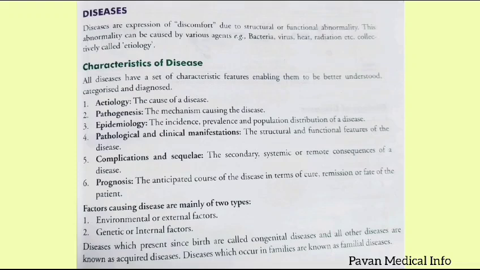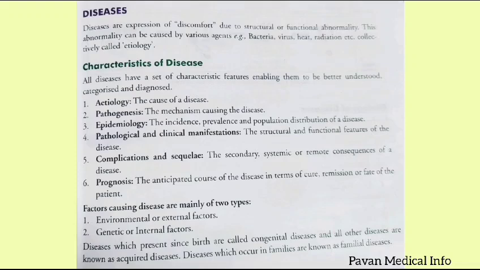So whenever there is an abnormality, it may be caused by different agents like bacterial and viral agents, which come under infections, and heat and radiation, which can be categorized under physical agents. All these things collectively are known as etiology.